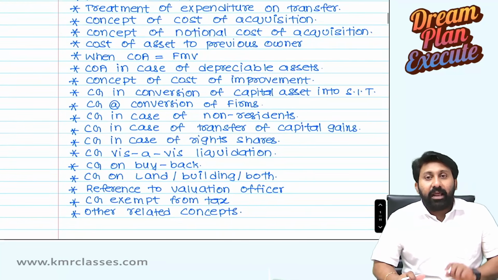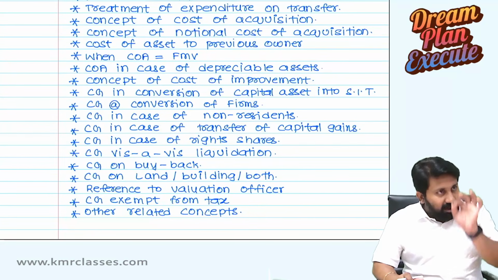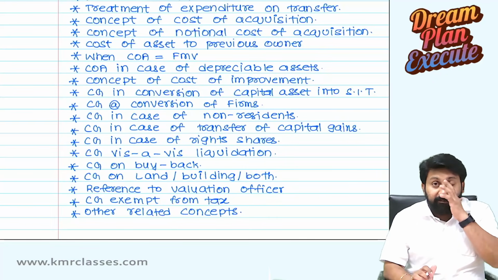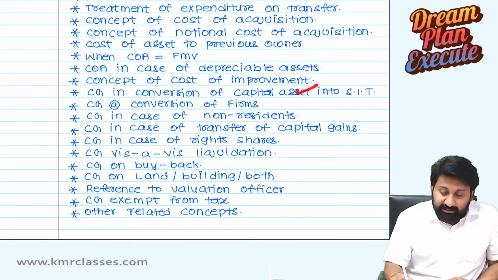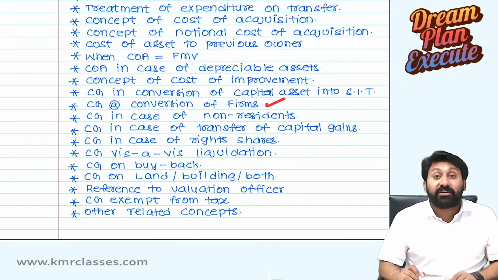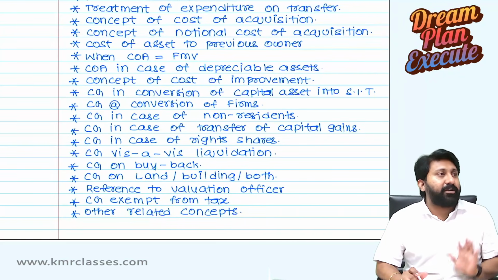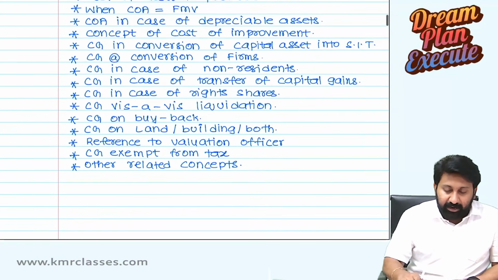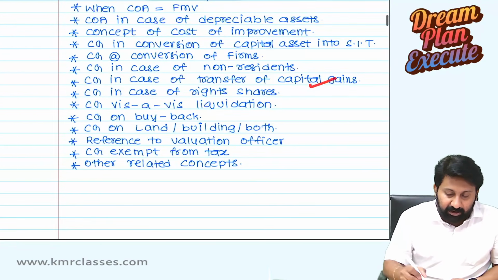Next one. Now starts the main concept in the capital gains chapter. Conversion cases. Conversion of what into what? Capital asset into stock in trade. Next one. Capital gain at the time of conversion of firms. Extremely important concept here. Next one. Capital gains in case of non-resident. Capital gain in case of transfer of